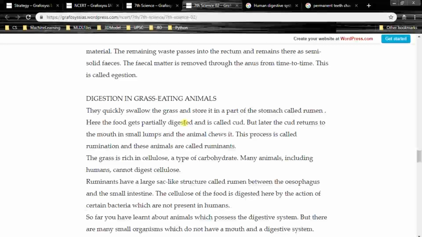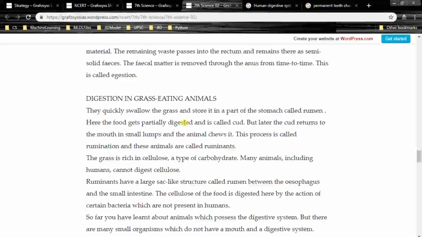So the food is first consumed through the mouth and it enters into the stomach. It is partially digested. After some time the food comes back to the mouth from the stomach through the food pipe, and it will be ground again and later it will be sent to the stomach. So this process is called rumination, right?